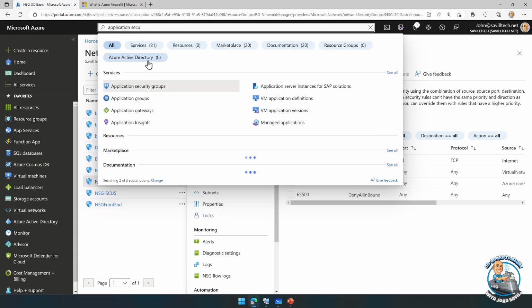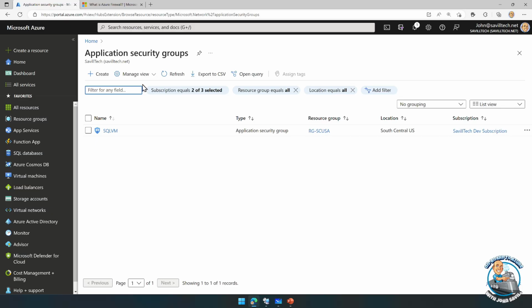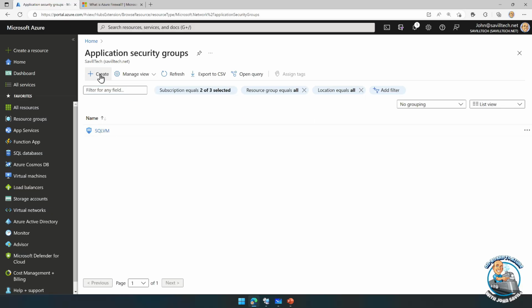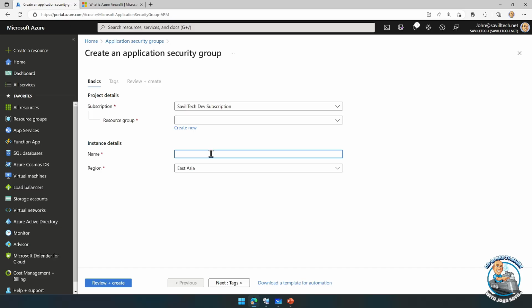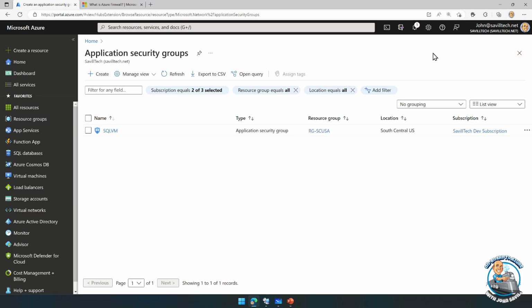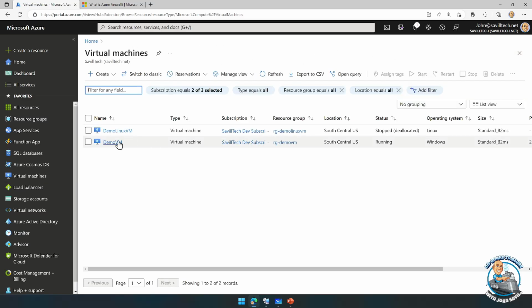So an application security group has to be in the same region as the NSG, but I've got one here called SQL VM. I could create another one. So here I would just put in whatever the name is, and it has to be in a region. And then once I've created that application security group, I can just assign it to a particular NIC.